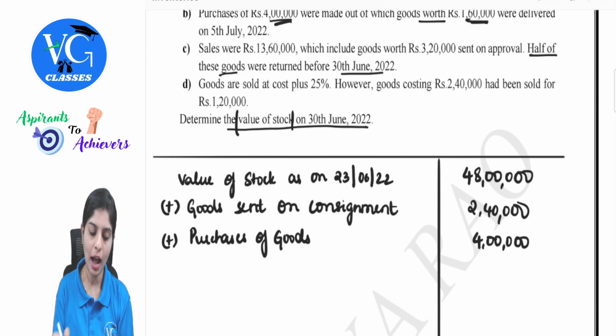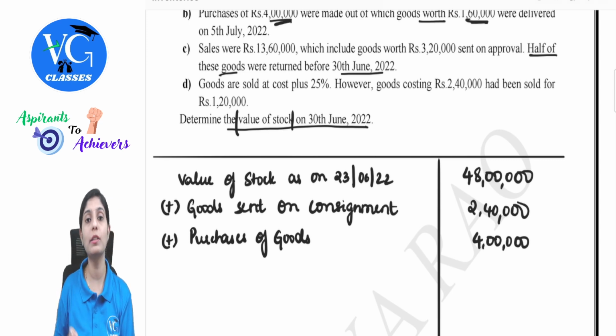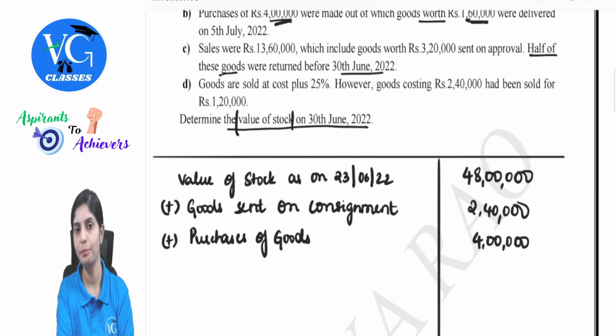Reading further. Half of these goods were returned before 30th June. That is, we are considering the value as on 30th June. Half of this was returned. Has it been mentioned anywhere in the question that the other half is approved? Nowhere can you see that line. And if nothing is mentioned with respect to approval, you will definitely not make any assumption here. You should be very careful about this point.